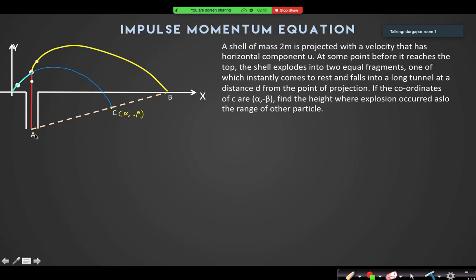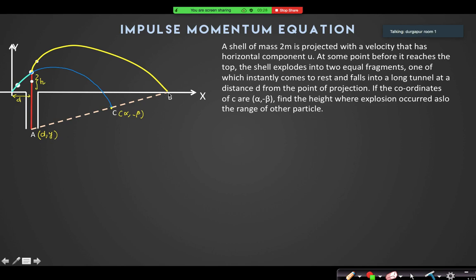So from there I can find the y coordinate of the point A. Point A is when this particle B hits the ground, center of mass is here, and the other particle A is here. If I say that its coordinates are d comma y, this distance d is given. I need to calculate this height h.